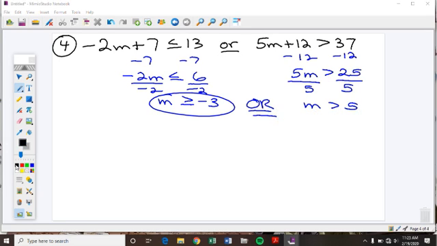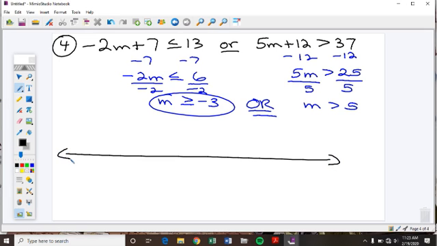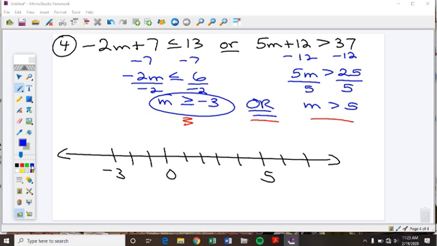So let's look at the graph here. The number line sketch. Here's 0, negative 1, 2, negative 3, 1, 2, 3, 4, and 5. Now, my answer says that m needs to be greater than or equal to negative 3 or greater than 5. Well, here's negative 3. Color in the circle.